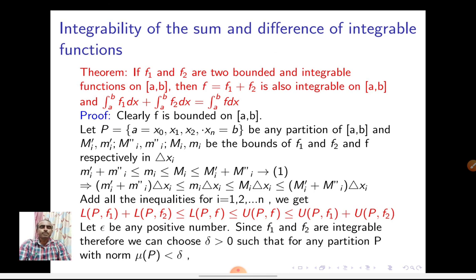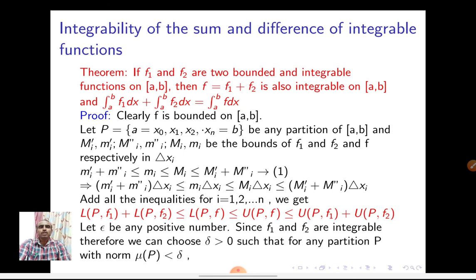So I take a partition P equal to {x0, x1, x2, and so on, xn}, with starting point x0 equal to a and ending point xn equal to b. It is any partition of [a, b], and I take capital Mi', small mi', capital Mi'', small mi'', and capital Mi, small mi.